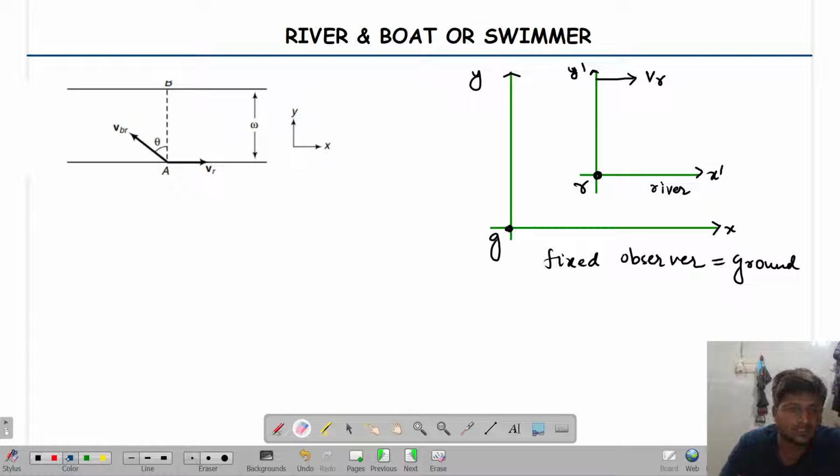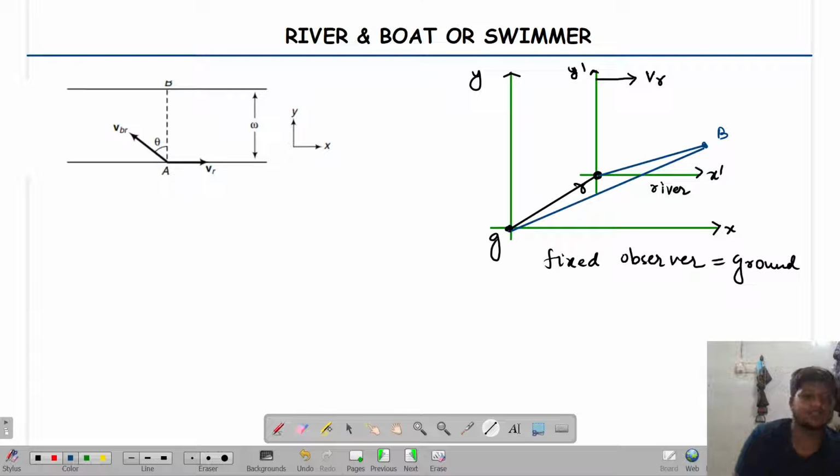Okay, so the boat is over here. Now look over here. See this. The boat is moving in the river or not? This particular line will show the velocity of the boat with respect to the river. Now the river is also moving with some velocity with respect to the ground or not? Tell me yes or no. That means with respect to the ground, the boat will have a different velocity or not? So I'll attach over here and I will get the velocity of the boat.